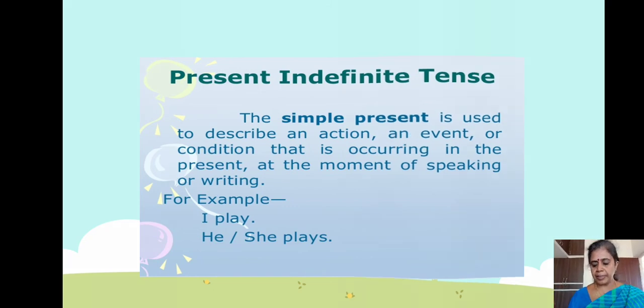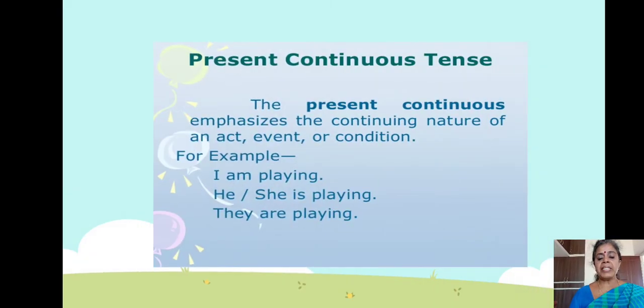So next is the present continuous tense. It tells the continuation of the action, event or condition. I play, he plays, she plays, finished. But here in present continuous tense, for example, see, I am playing, because still playing only, not stopped. He is playing, she is playing. See, the verb is there, no? That tells that it is present. They are playing.